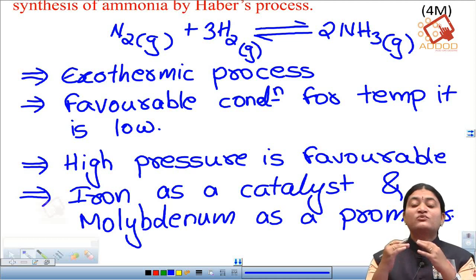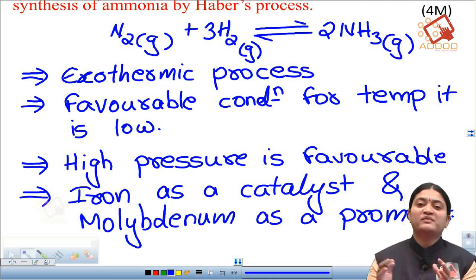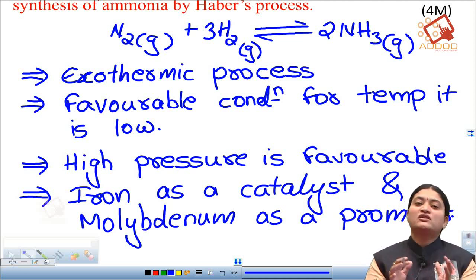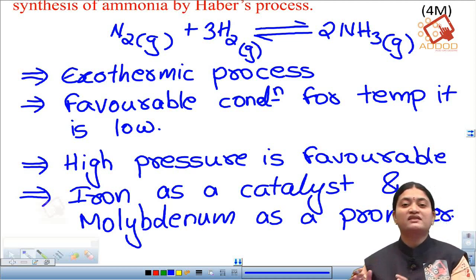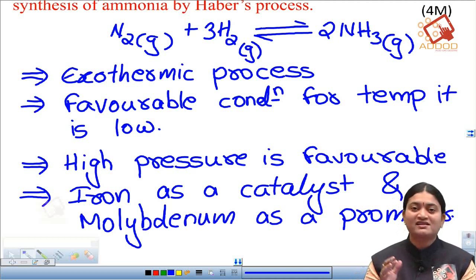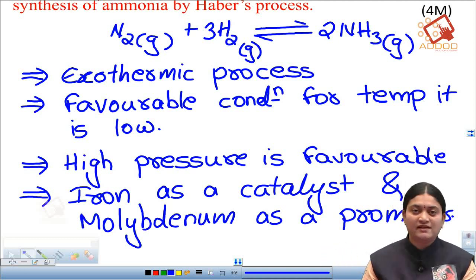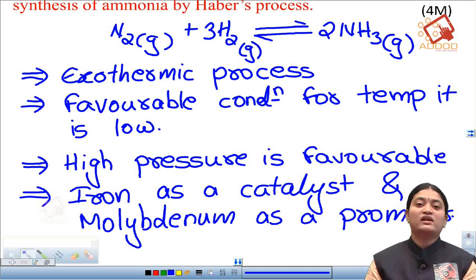Okay, so at very low temperature the reaction rate also becomes low. Therefore, the optimum temperature is maintained here, about 723 Kelvin to 740 Kelvin, so as to carry out the reaction a little bit faster. The pressure maintained here is about 1 to 2 atmospheric pressure, the catalyst used is iron, and the promoter used is molybdenum. So this is how ammonia is prepared using the Le-Chatelier principle.